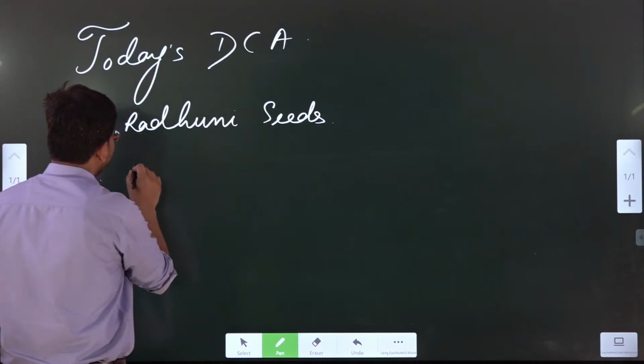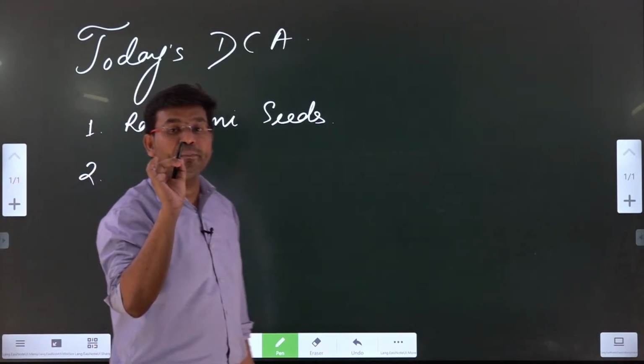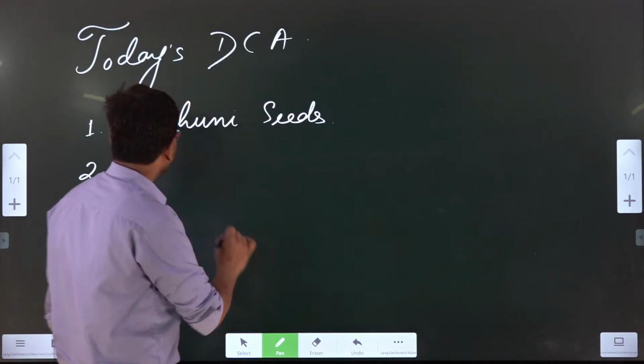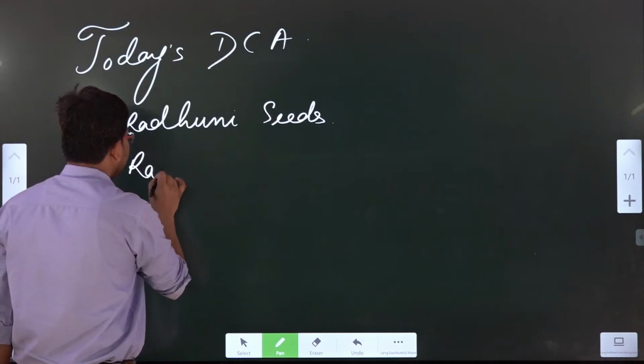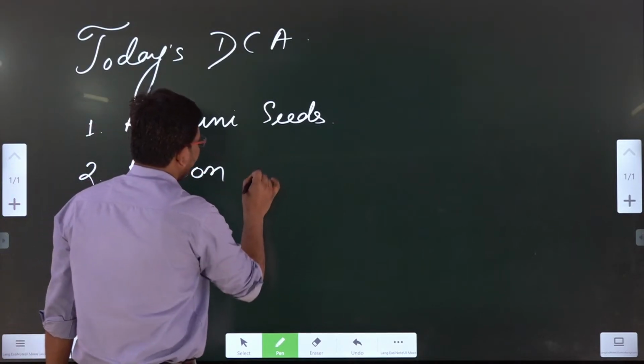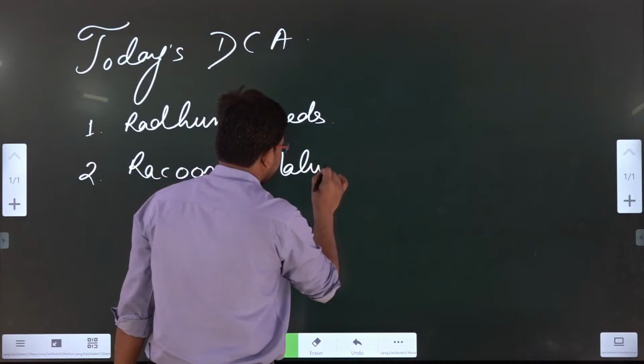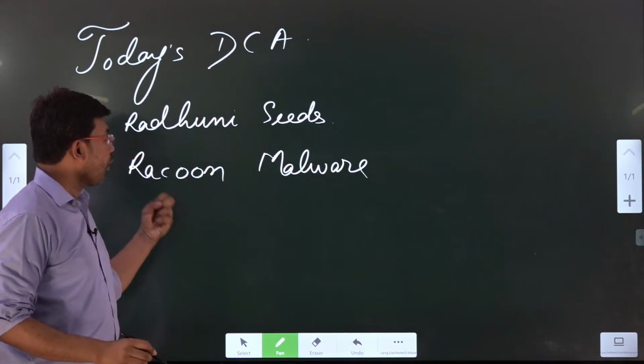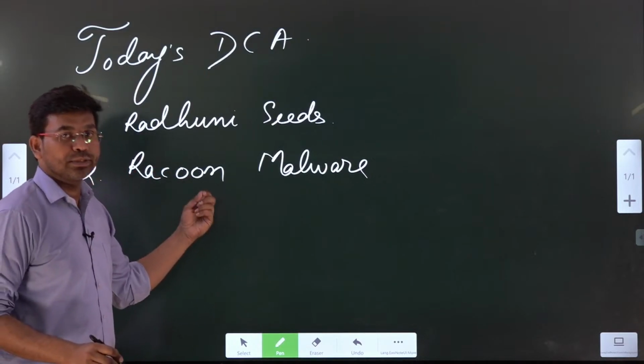Apart from this, the next thing that we are going to talk about is one specific kind of malware, which is known as Raccoon Malware, R-A-C-C-O-O-N. We will discuss what activities were done using this malware.